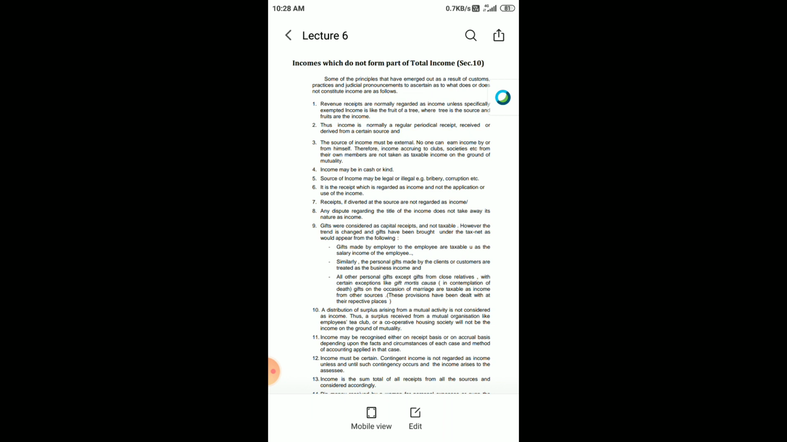Similarly, income may be recognized either on the receipt basis or on accrual basis. So income can be both. Receipts basis means when you actually receive it in cash, right? Actually you are receiving in cash, that is receipts basis. Accrual basis means you have not received it presently, but you are going to receive it in future, outstanding, right? Maybe you are receiving after 2 months or 3 months. So each and everything will be treated as income, whether it is on receipts basis or accrual basis.